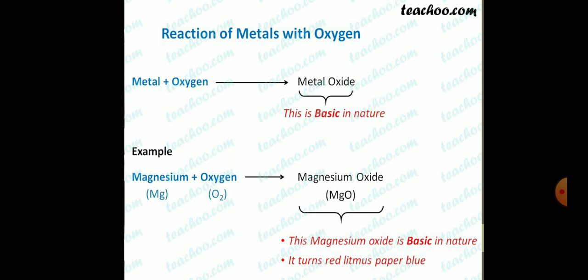Reaction of metal with oxygen. Metal plus oxygen equals metal oxide, which is basic in nature. Example: magnesium plus oxygen will form magnesium oxide. In scientific form, we can say MgO. The magnesium oxide is basic in nature. It turns red litmus paper blue.